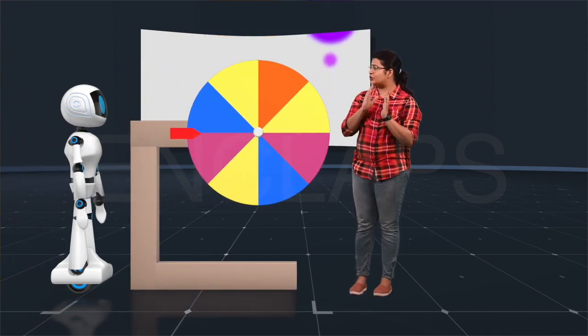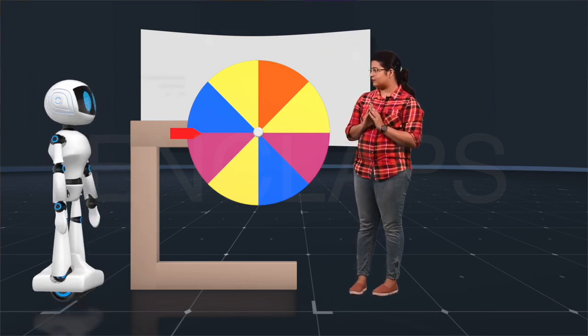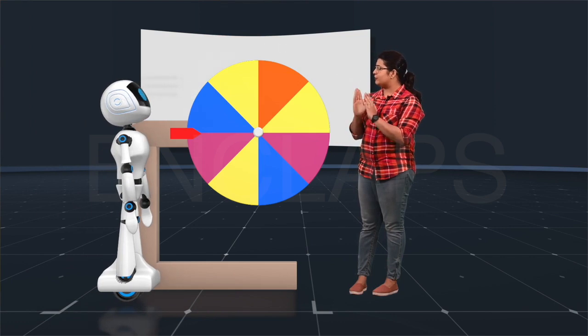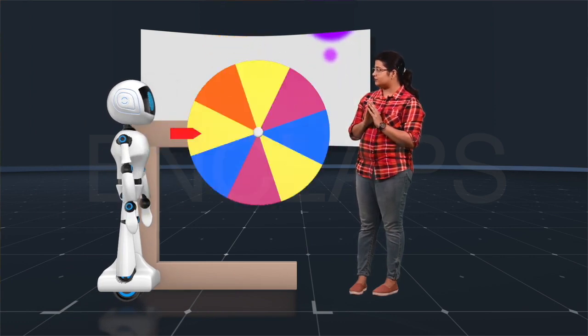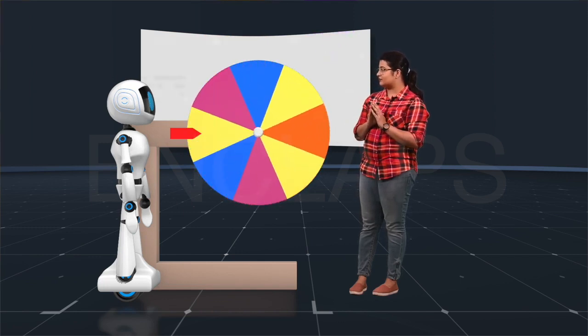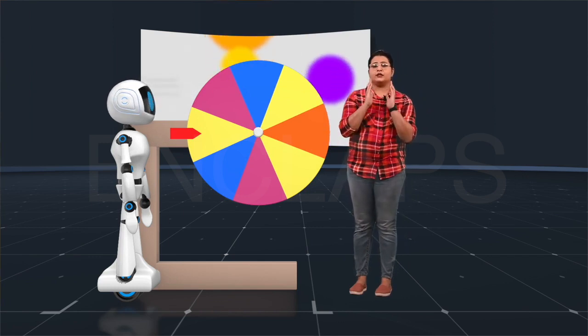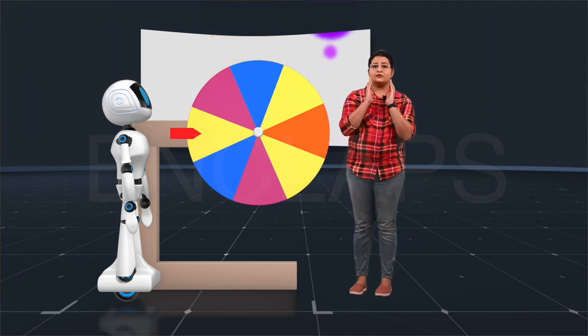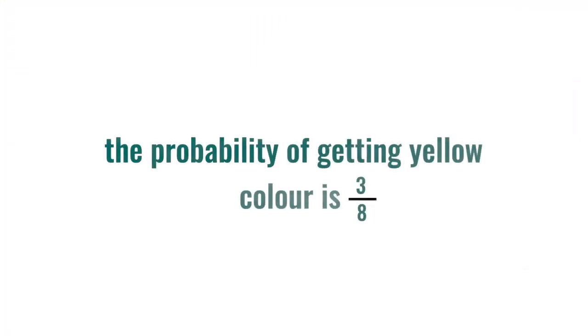Hi Clappy, did you ever play this game? Yes, teacher. I have played it several times. Can you say the probability of getting a yellow color if I am rotating this? Teacher, the probability of getting yellow color is the most, since most of the parts are yellow in color. Yes. The circle is divided into 8 equal parts and 3 of them are yellow. Hence, the probability of getting yellow color is 3/8.